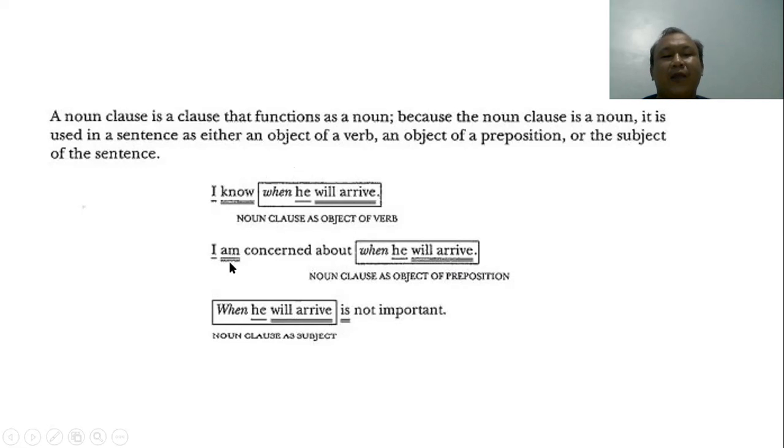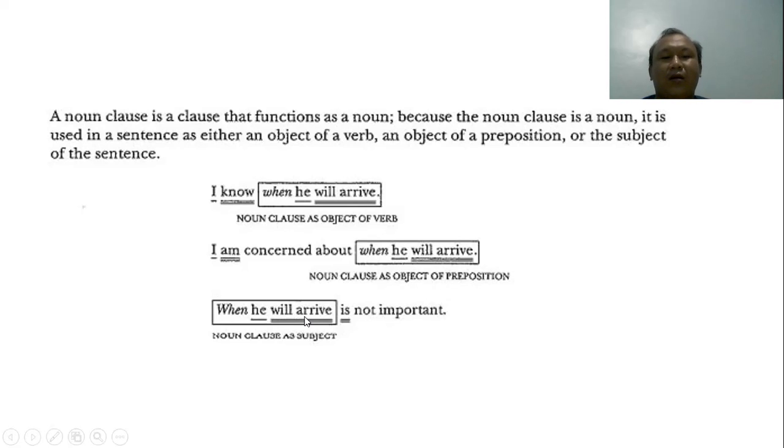I is the subject, am is the verb, and when he will arrive is a noun clause as object of the preposition. When is the connector, followed by subject, verb.